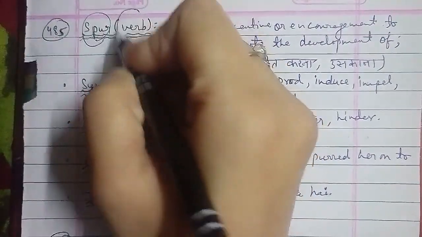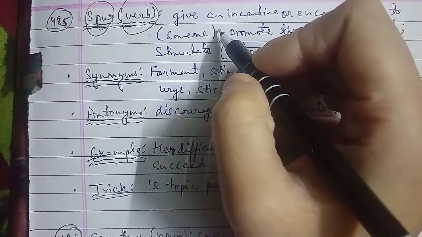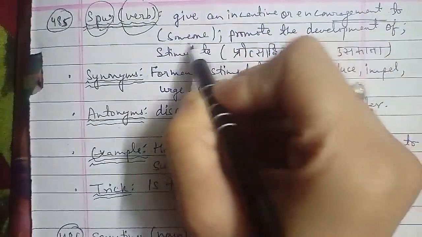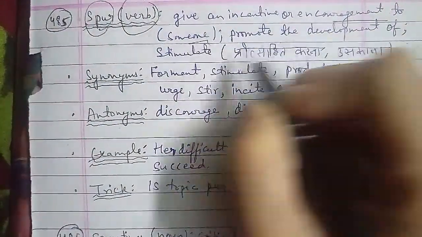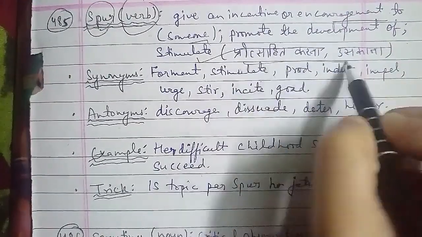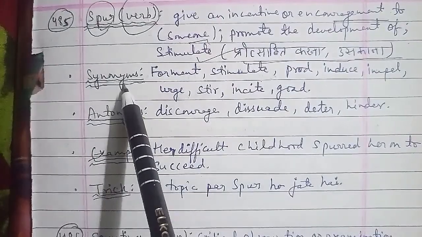Now moving on with the next word that we have here, the 486th word, and the word is scrutiny. Scrutiny is a word that is used as a noun, and the meaning of scrutiny we have is critical observation or examination. Critical observation or critical examination करना, जांच करना, समीक्षा करना. These were the meanings of the word scrutiny here.